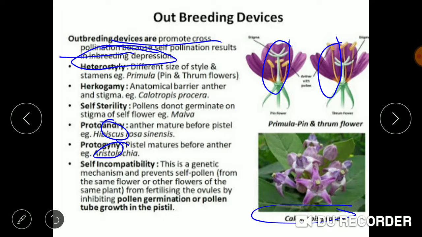Since it is not having the capability to develop the pollen tube, the male gamete is not getting transferred to the embryo sac. So this is known as self-incompatibility. So these are the 6 methods being adopted in case of outbreeding devices.